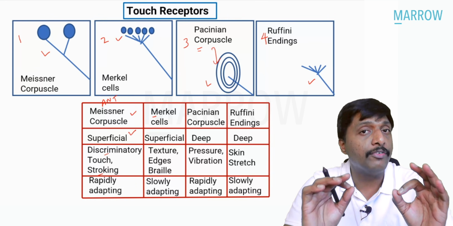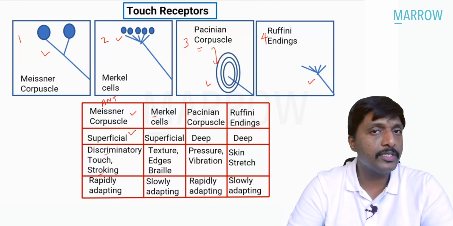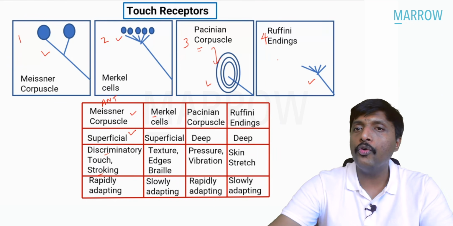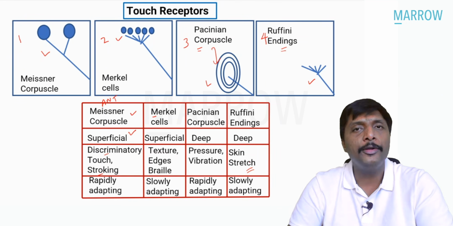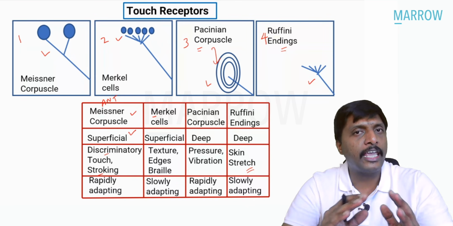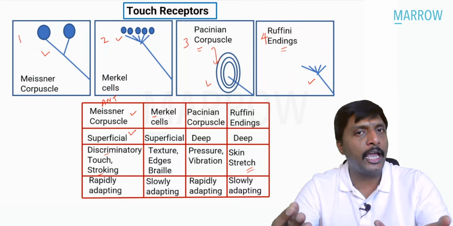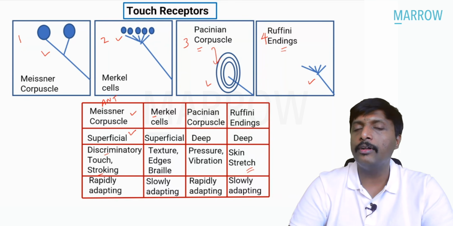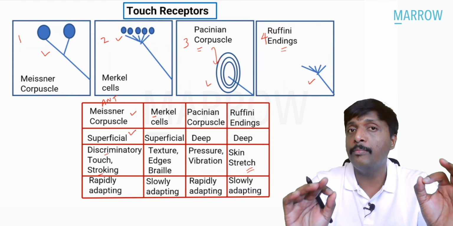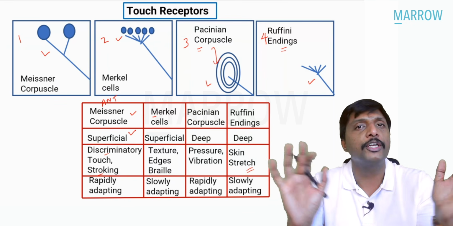That vibration, fast vibration, is by Pacinian corpuscle. And finally, Ruffini's endings detect skin stretch. Not only that, they are found in the joint capsule region. They are also the joint capsule receptor, Ruffini's ending. So these are the 4 touch receptors. Remember, Pacinian is very important for fast vibration.